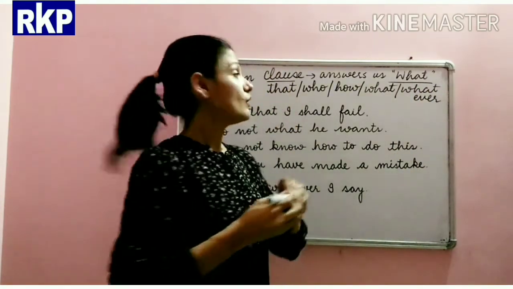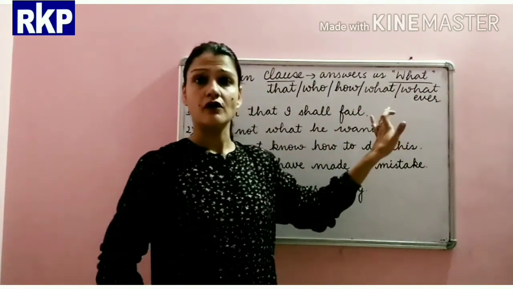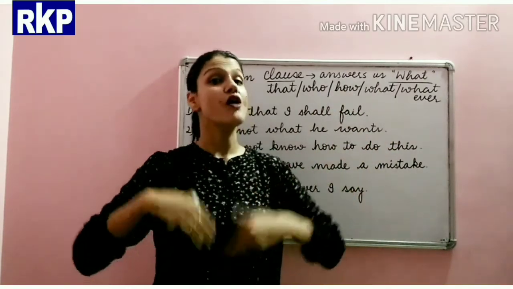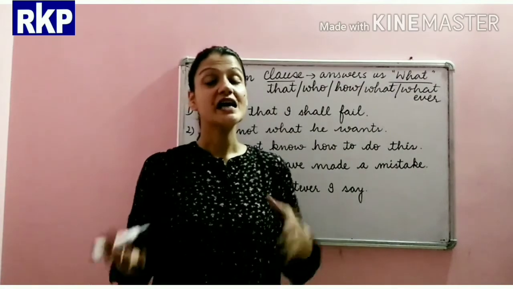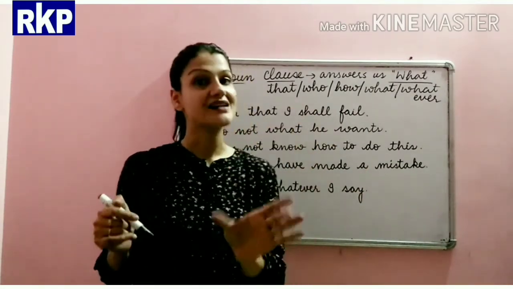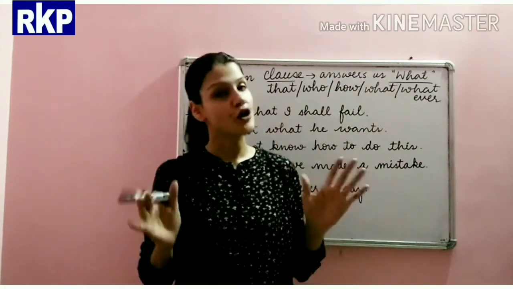There are many more. So basically the clause which gives us the answer of what, and acts as a noun, is called a noun clause.